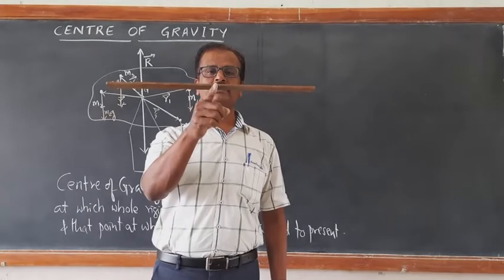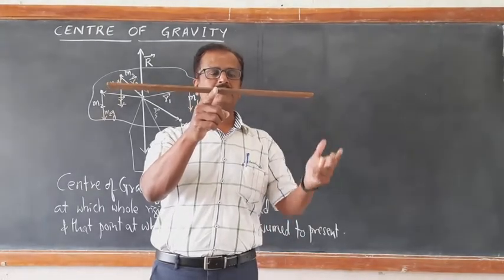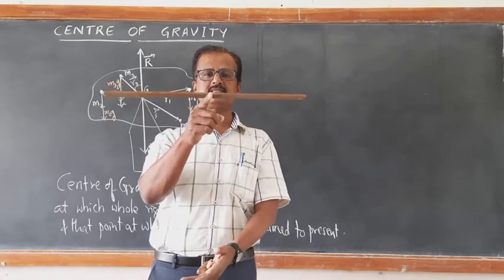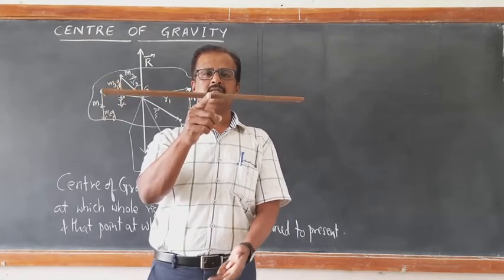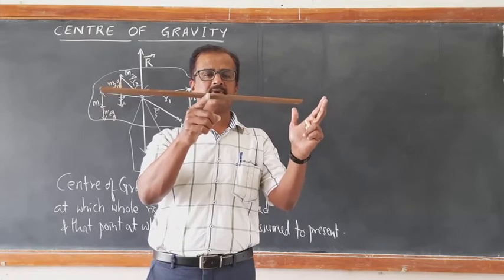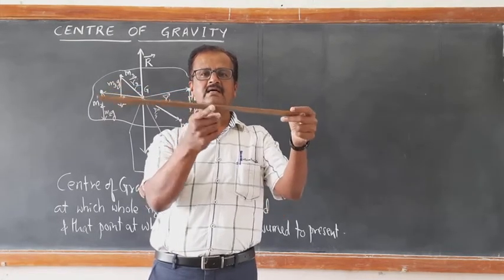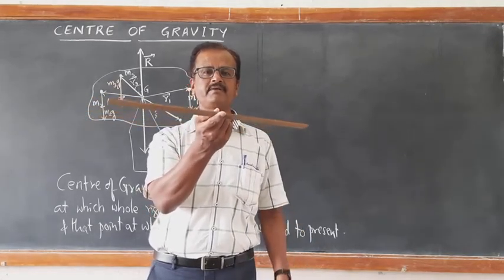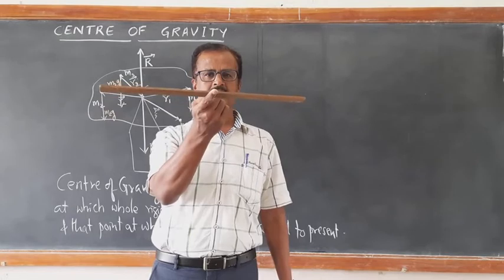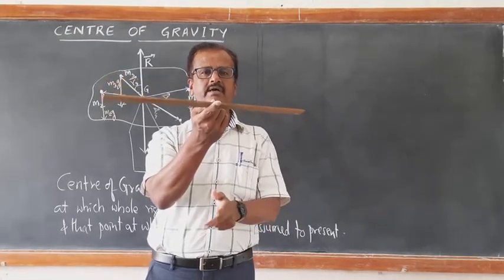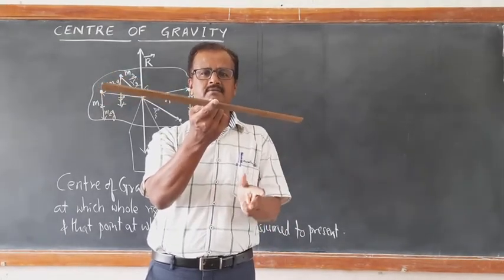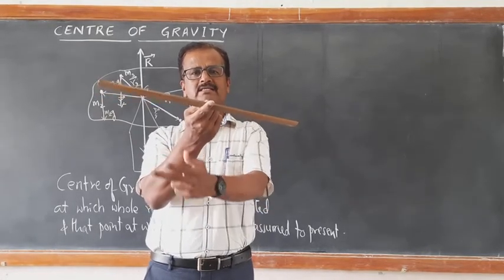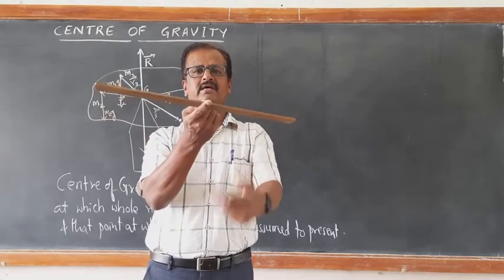Now I am holding it. Neither the left part of the scale is moving down nor the right part of the scale is moving down. It means what? The torque exerted by the left side part of the scale is exactly balanced by the right side part of the scale. That is, the anti-clockwise torque exerted by the left part of the scale is exactly balanced by the clockwise torque exerted by the right part of the scale.